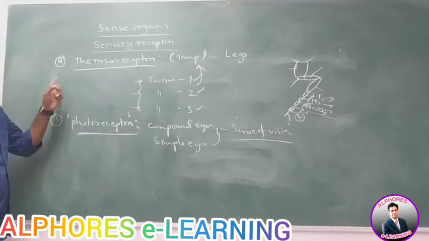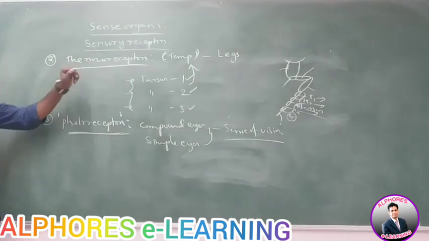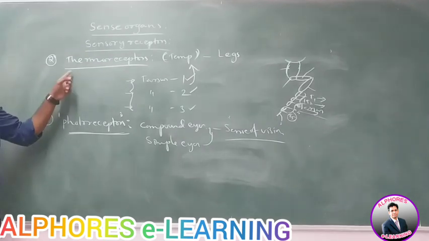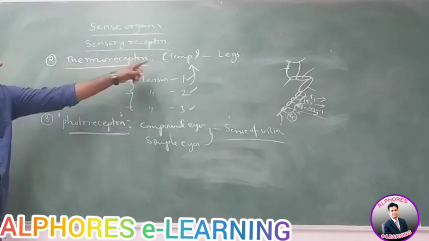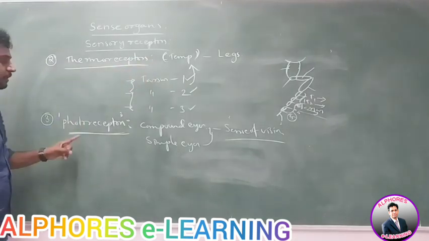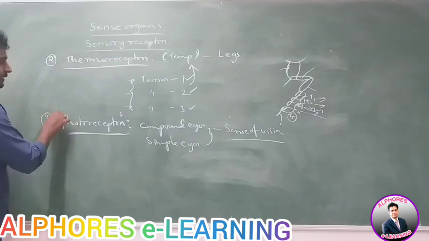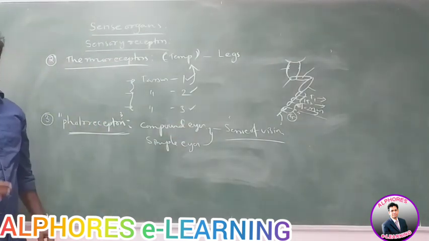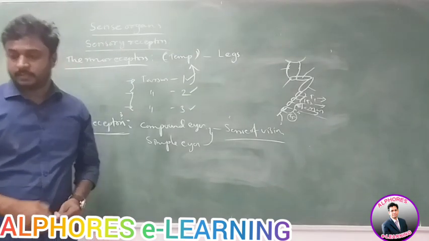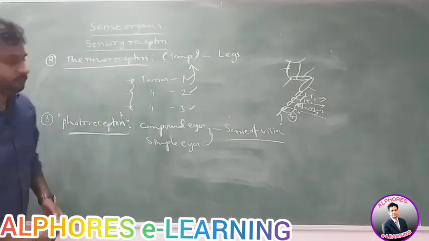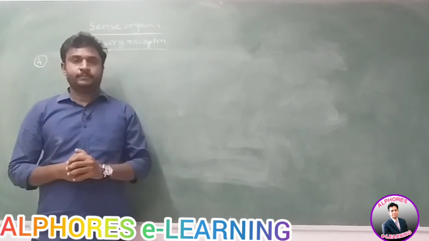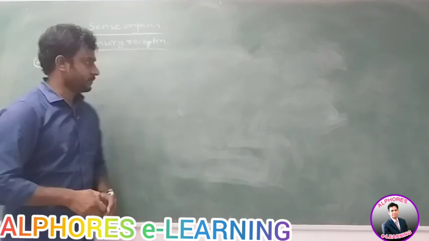Clear? First type of receptors are chemoreceptors. The function of the first type is the sense of smell and sense of taste. Then the second type of receptors are thermoreceptors, sense of temperature. The third type of receptors are called photoreceptors, sense of vision. Next, the fourth type of receptors which are present in the cockroach. Last type of receptors are the mechanoreceptors.